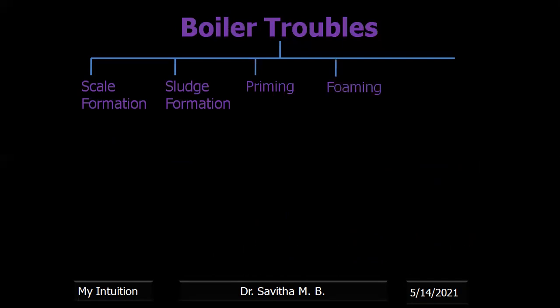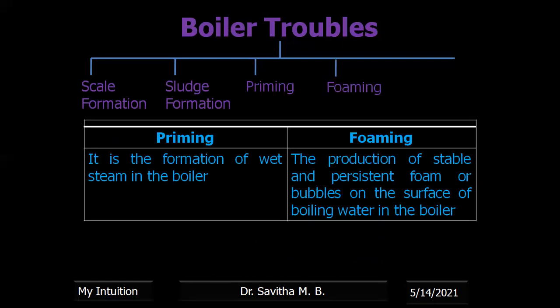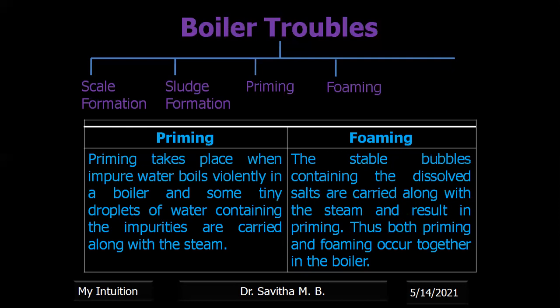The next type of boiler trouble is priming and foaming. Priming means that when you boil water, some drops of water also get included with the steam, that is wet steam. This is called priming. Foaming means the production of stable and persistent foam or bubbles on the surface of the boiler water. This is called foaming. Priming generally happens when impure water boils violently in a boiler and some tiny droplets of water containing these impurities are carried along with the steam.